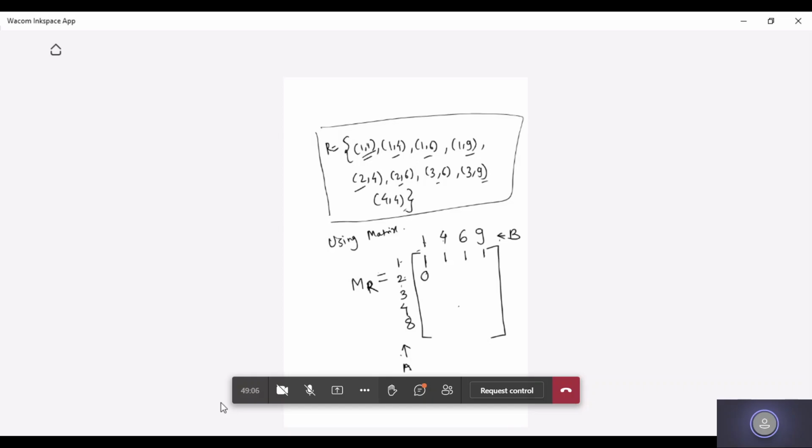So 2, 1 is 0. But I'm getting 2, 4, so 1. 2, 6 is 1. 2, 9, no relation, 0. 3, 1, no relation, 0. 3, 4, no relation, 0. 3 to 6, yes, the relation is there, so 1. 3, 9, relation is there, 1. 4, 1, no relation. 4, 4, yes, I'm getting the relation. 4, 6, no relation. 4, 9, no relation. 8, no relation with any element from set B. This is how I'm going to get the relation matrix for the given sets.